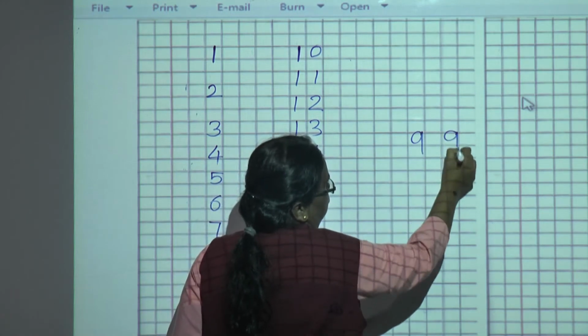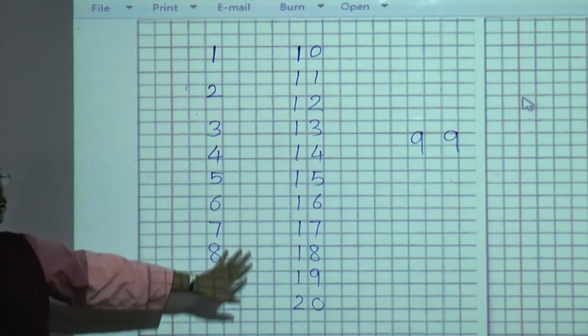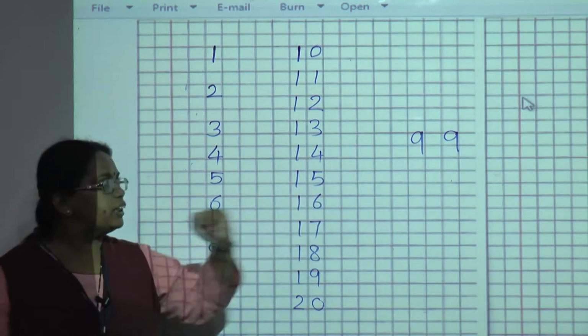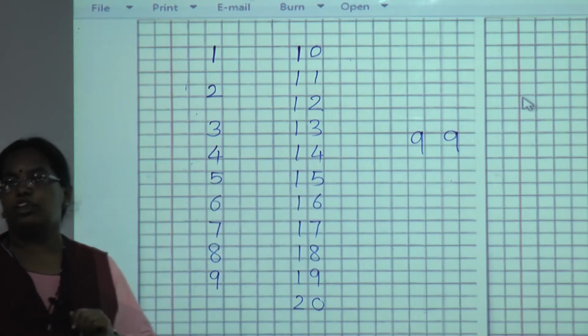99. Okay, this is 99. Up to this, all of you know, are two digit numbers. Before going further, I will tell you a short story.